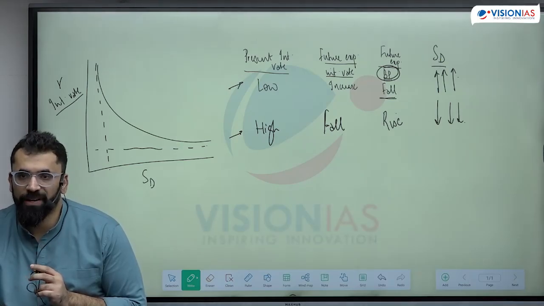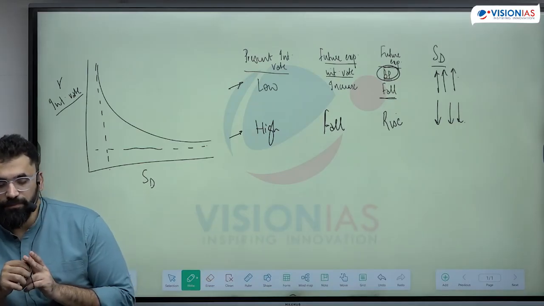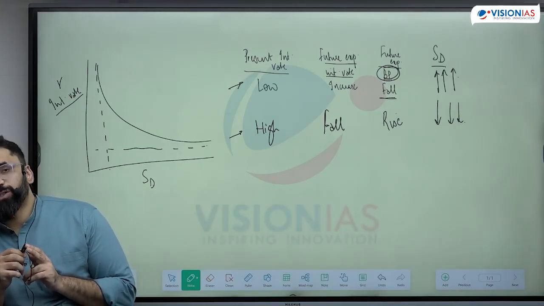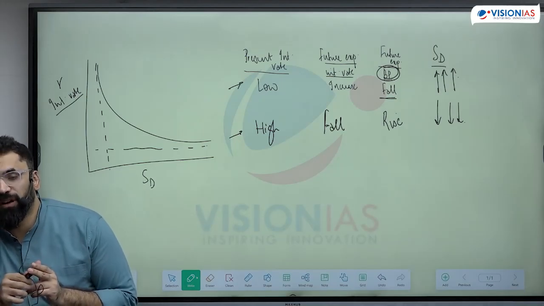People will hold more cash and not invest. This situation is called a liquidity trap.